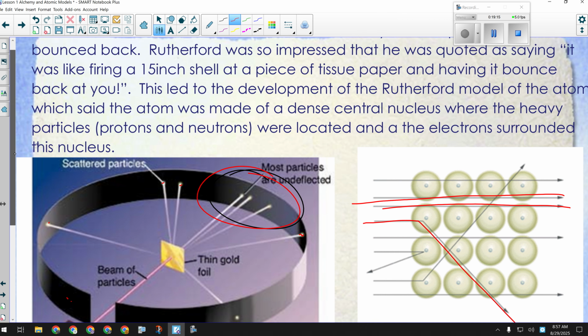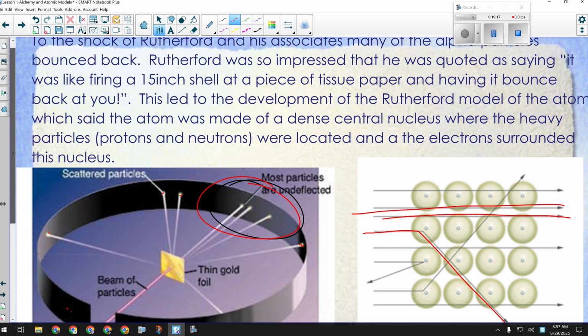And he actually was quoted as saying it was like firing an artillery shell at a piece of tissue paper and having it bounce back at you. Which would have been kind of an exaggeration, but that's kind of how he described it.